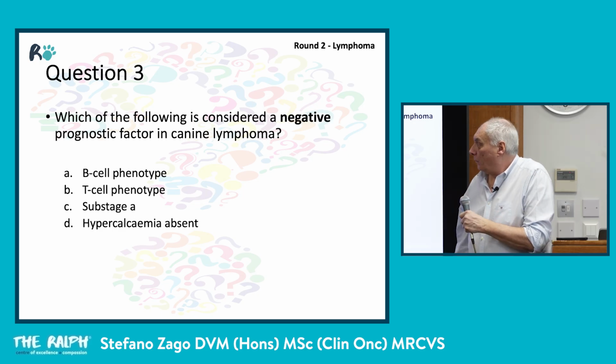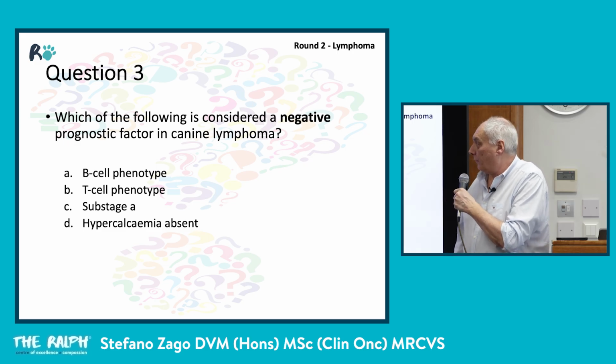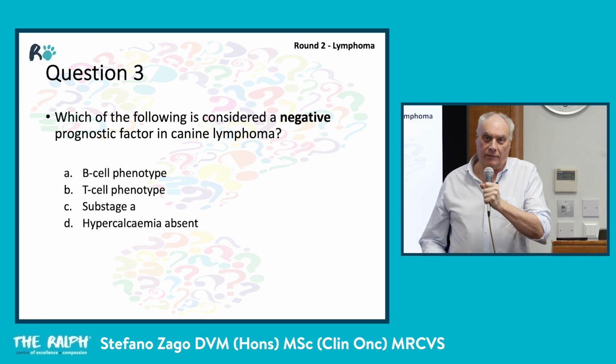Number 3. Which of the following is considered a negative prognostic factor in canine lymphoma? A, B-cell phenotype, B, T-cell phenotype, C, substage A, D, hypercalcemia absent.